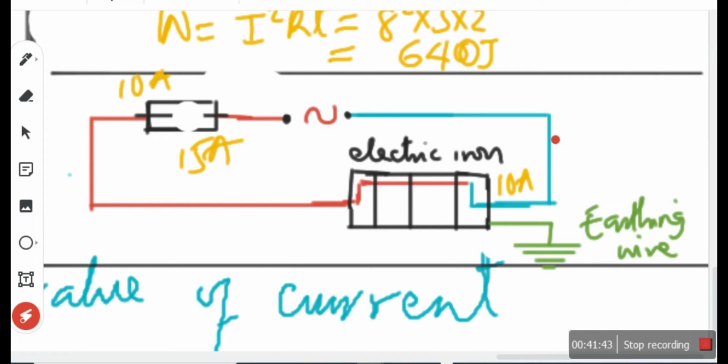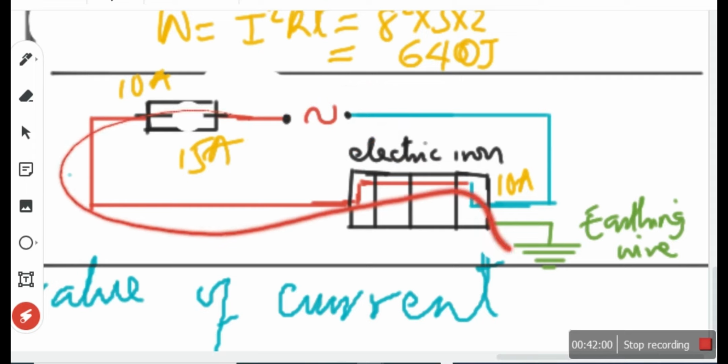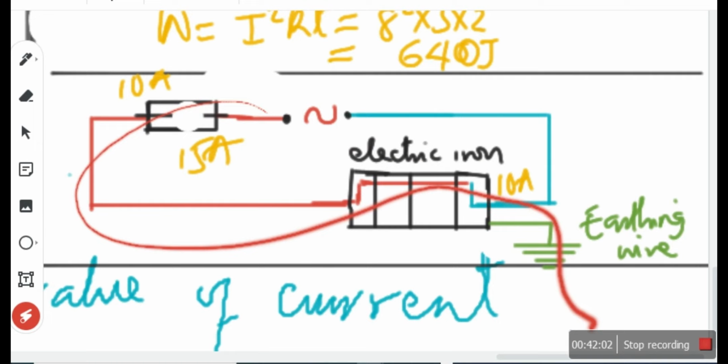It goes through the earth things, but how does it now return back to the normal? It's not about returning to the normal. Once you know the earth is a reservoir, it's not even about going back to the power source. Yes, it can go to the earth, because it's pulling it up.